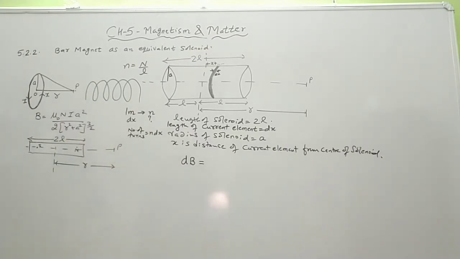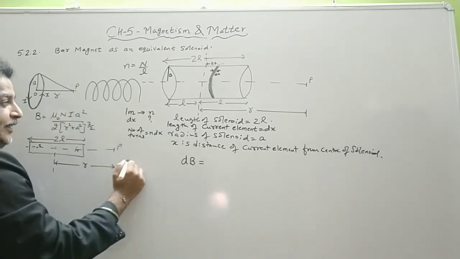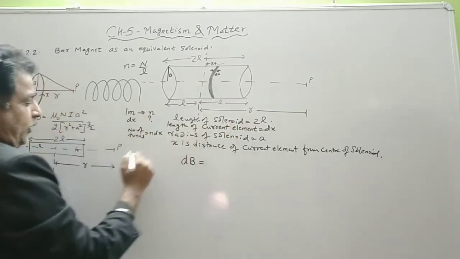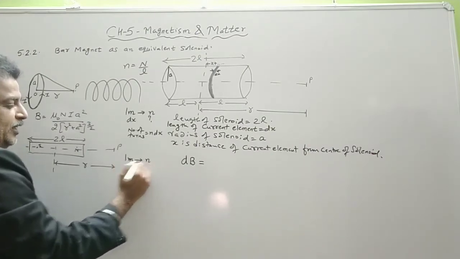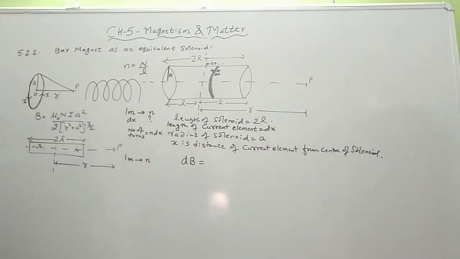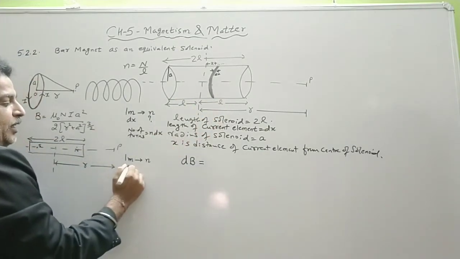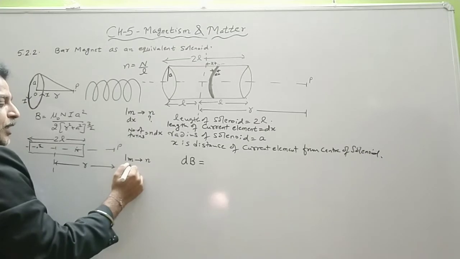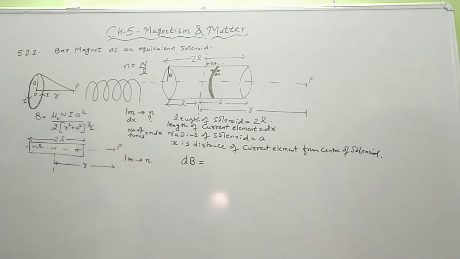If I take a solenoid of 1 meter, the number of turns is small n; if this is only 5 centimeter, converted into meter, the number of turns will be n into 5 centimeter.